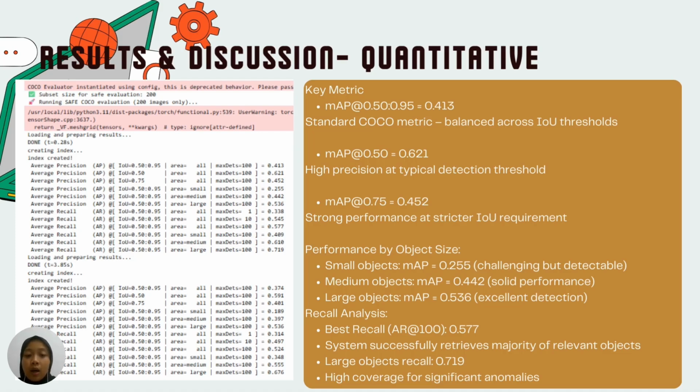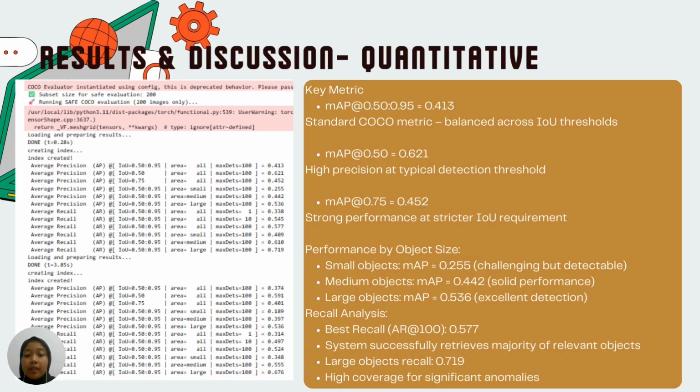Recall tells us how many actual anomalies we capture. Our best recall is 0.577, and for large objects it's 0.719, meaning we miss very few significant threats. And this balance between precision and recall is crucial for real world trust.